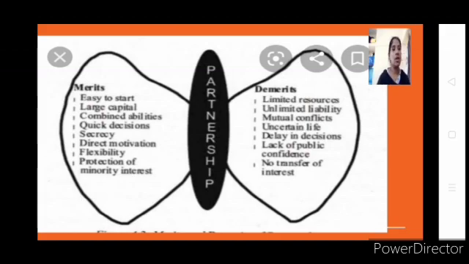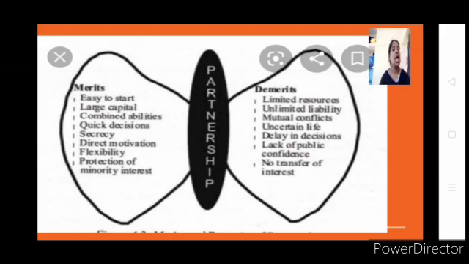Then comes mutual conflicts. Generally it arises when there are more people with different ideologies. All have power, so generally mutual conflicts, problems, will arise. Then comes uncertain life.